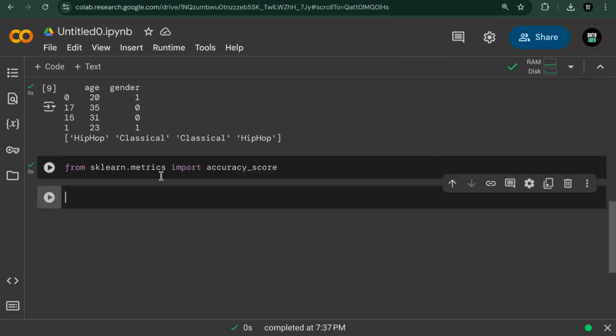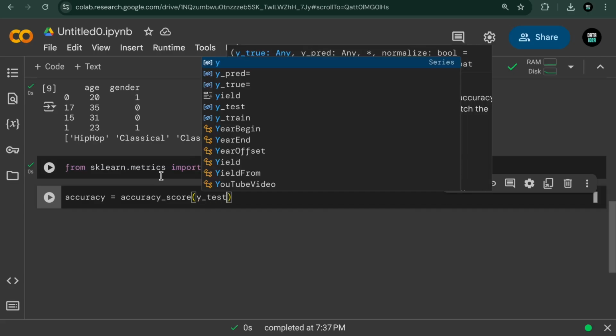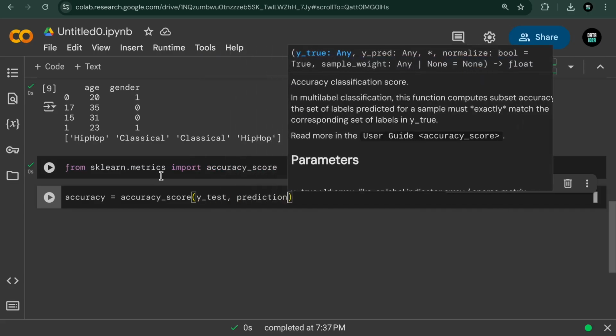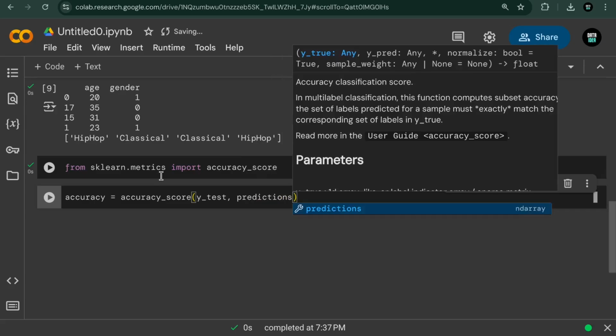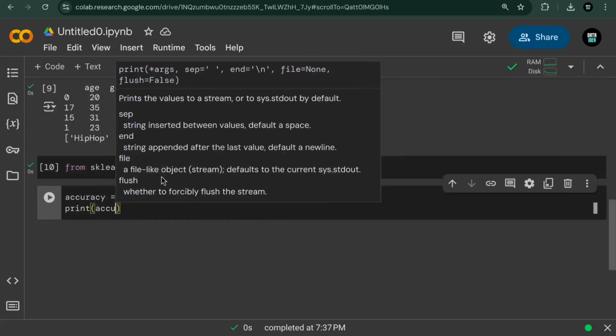Accuracy score is a function that we can call and pass in the true values and the predicted values. So we say accuracy is equal to accuracy_score, open brackets, then we pass in y_test and then the predictions. Then we can print out the model accuracy.